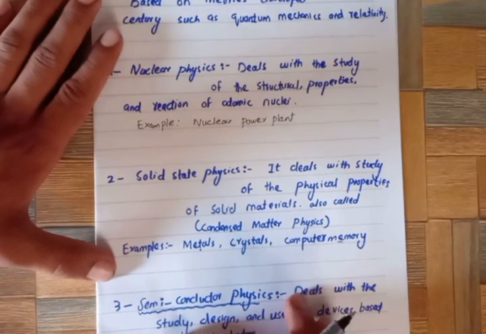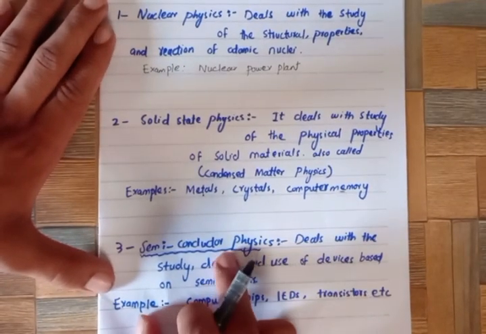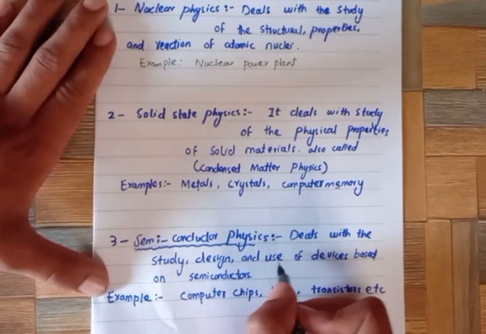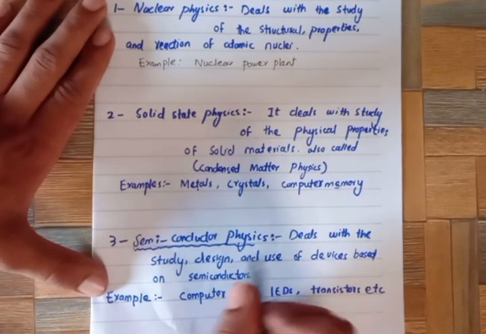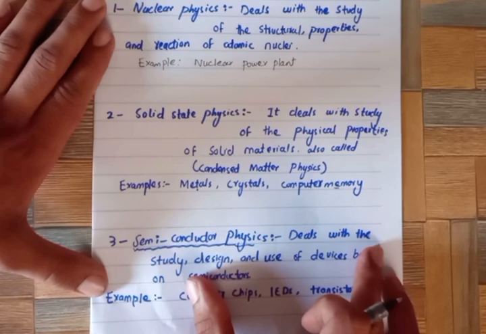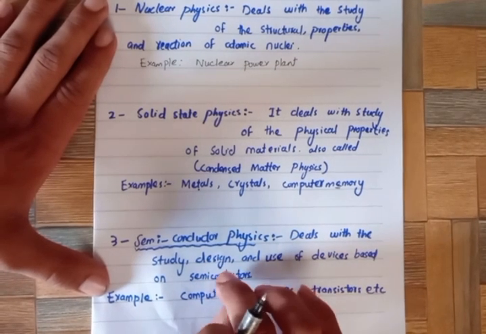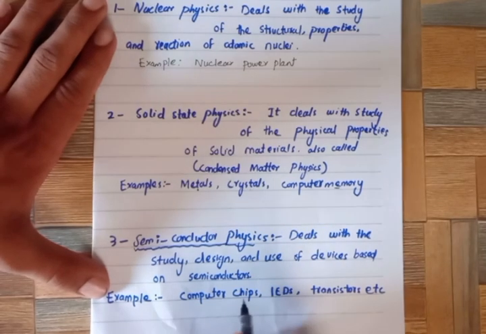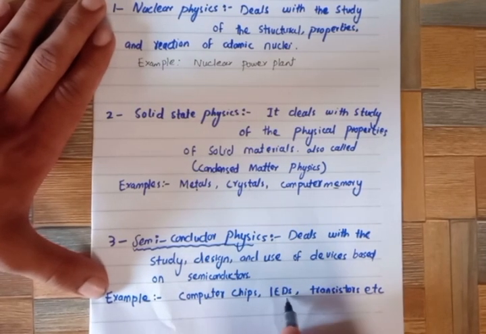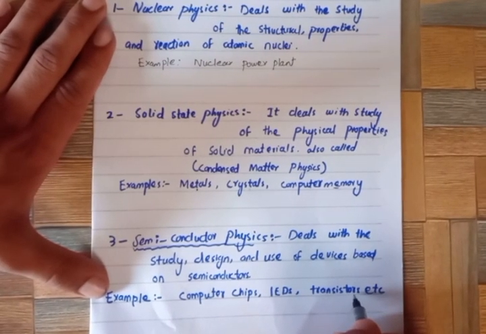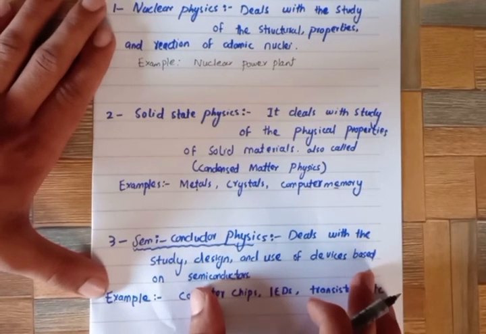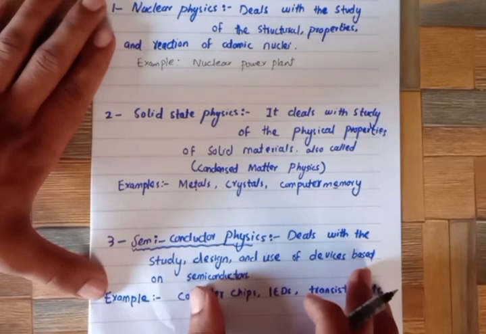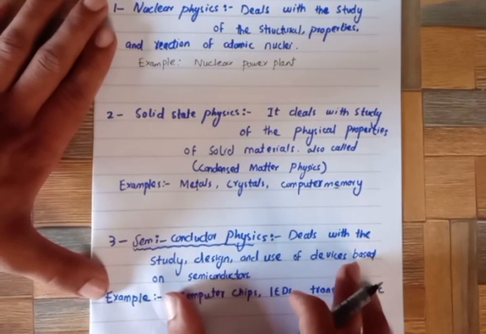The next is semiconductor physics. Semiconductor physics deals with the study, design, and use of devices based on semiconductors. For example, computer chips, LEDs, and transistors are semiconductors. So we will study their designs and how they work.